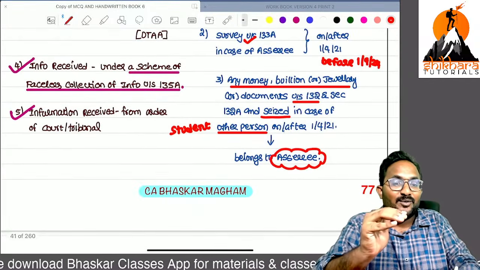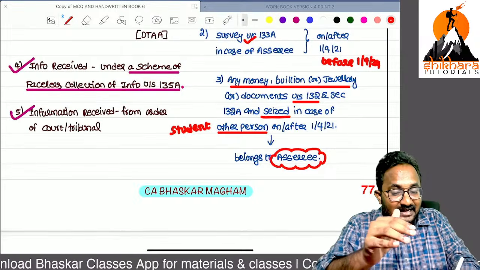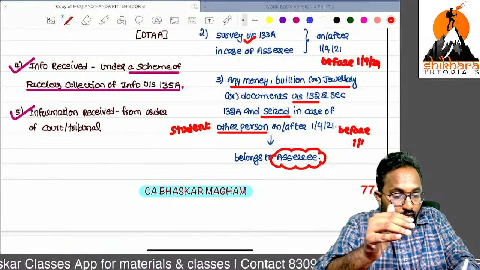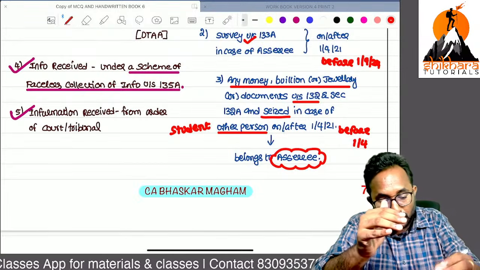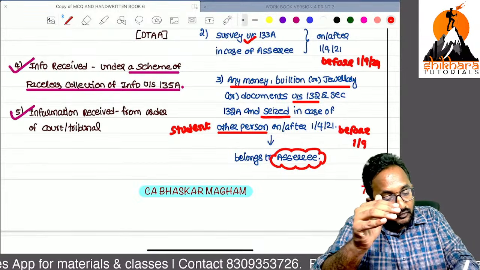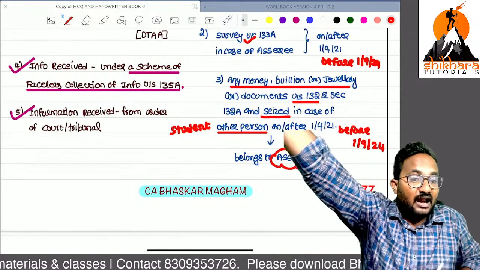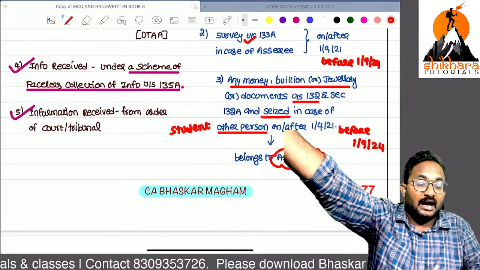But the date is on or after the date, but before what date? 1/9/2024. Why am I writing before only? Because on or after the date, we have included.